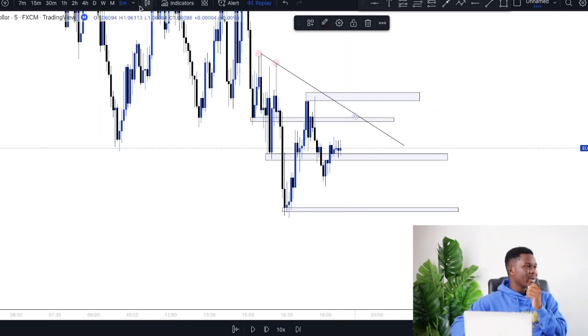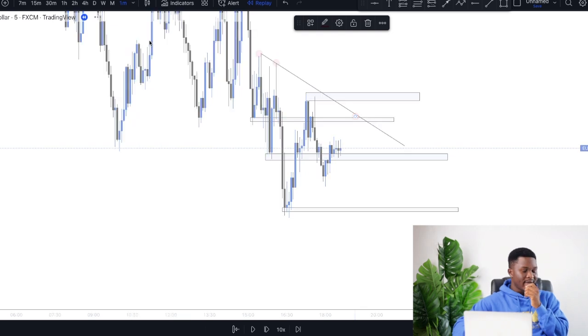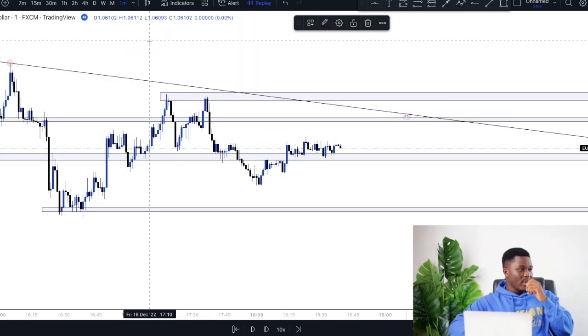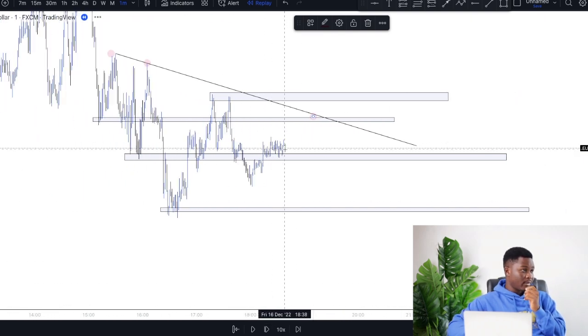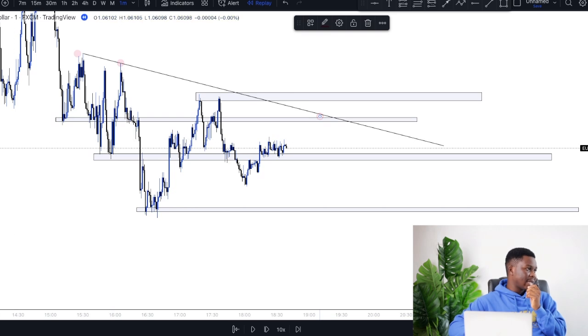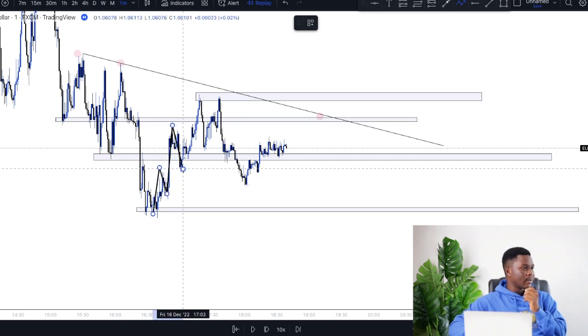Now we are not just going to wait for a third touch, but if the third touch coincides with a key level, then that is actually a significant trading opportunity for us. Now you can see, as I said earlier, market structure is market structure regardless of the time frame. Here price was clearly pushing to the upside, showing us higher highs, higher lows, higher highs, higher lows.